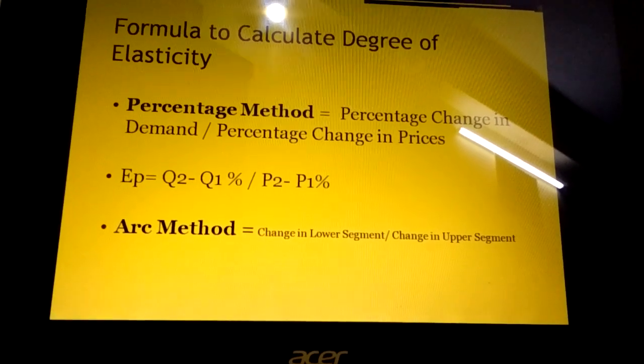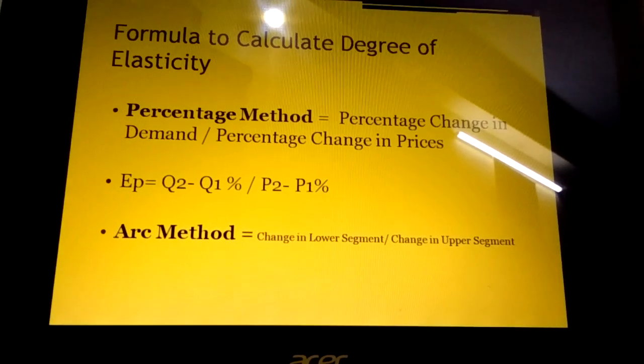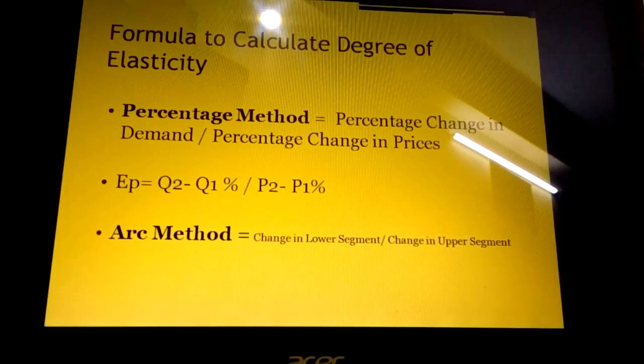The next method to calculate the elasticity of demand is the percentage method. In the percentage method we simply study the percentage change in the demand of the product with respect to the percentage change in the price of the product. So the formula is change in demand, that is delta Q in percentage, upon delta P in percentage. This is the percentage method, which has to be studied with respect to the change in the prices of the product.